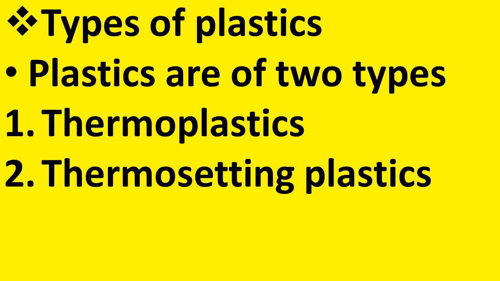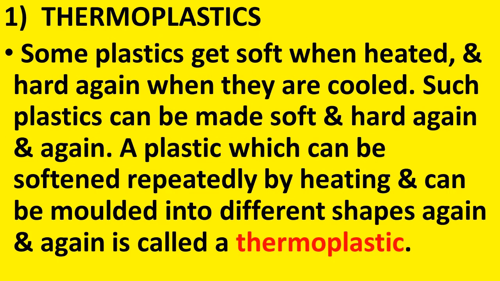Plastics are of two types, thermoplastics and thermosetting plastics. So, which are the two types of plastics? Thermoplastics and thermosetting plastics. Let us learn about these two types of plastics one by one. Thermoplastics. Some plastics get soft when heated and hard again when they are cooled.